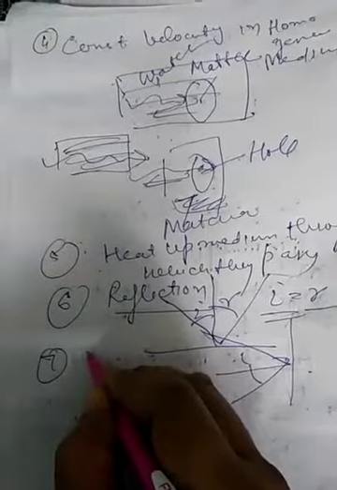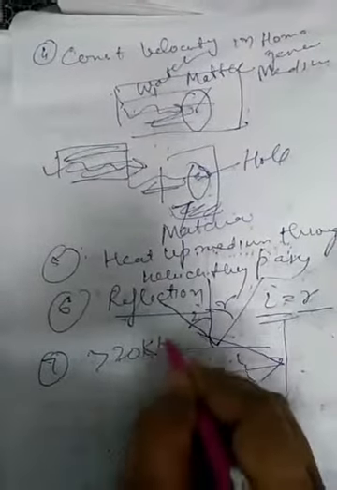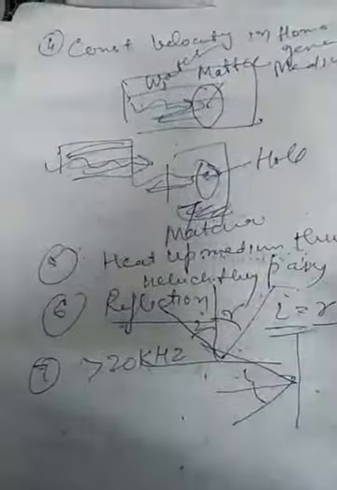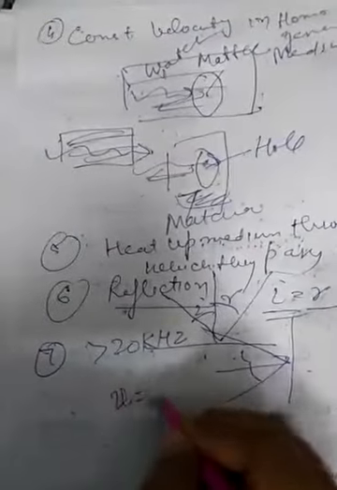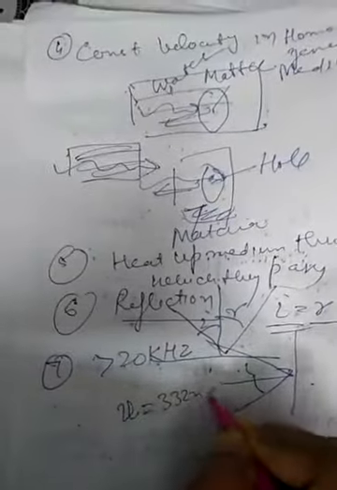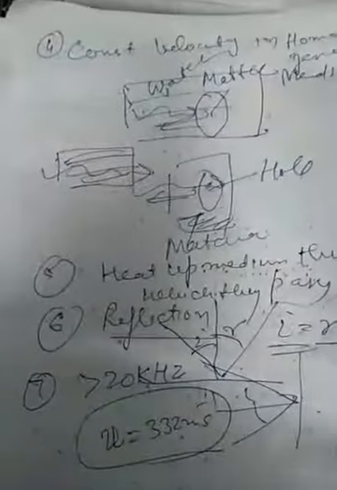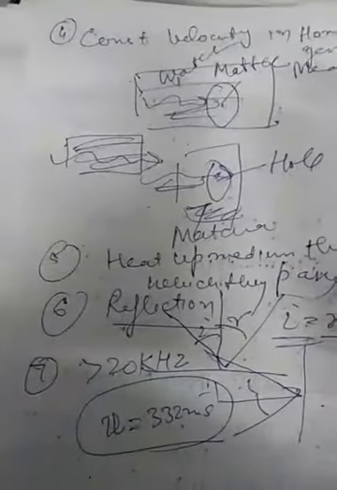Next, the velocity of ultrasonic waves increases. For ultrasonic beams of more than 20 kilohertz, say 40, 60, 80 kilohertz, since their frequency is high, they will have high velocities. Normally sound waves have a velocity of 332 meters per second. Their velocity depends upon the material and how they are produced. According to that, we can produce very high frequency ultrasonic beams.